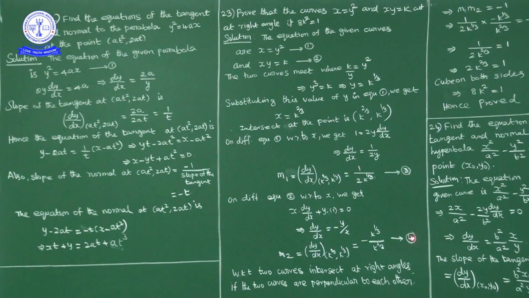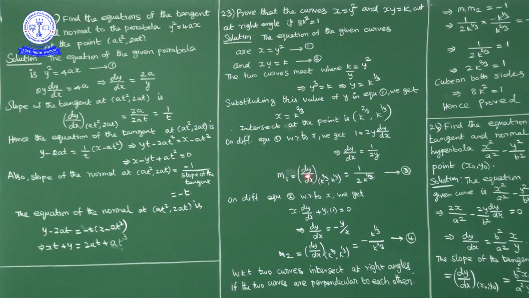Two curves intersect at right angles if the two curves are perpendicular to each other. What this means is, the tangents drawn at the point of intersection, one tangent to one curve, other tangent to the other curve, are perpendicular to each other. Now tangents perpendicular to each other means the product of their slopes is minus 1.